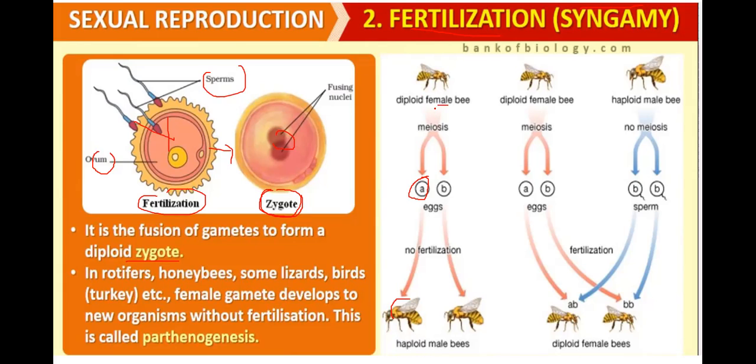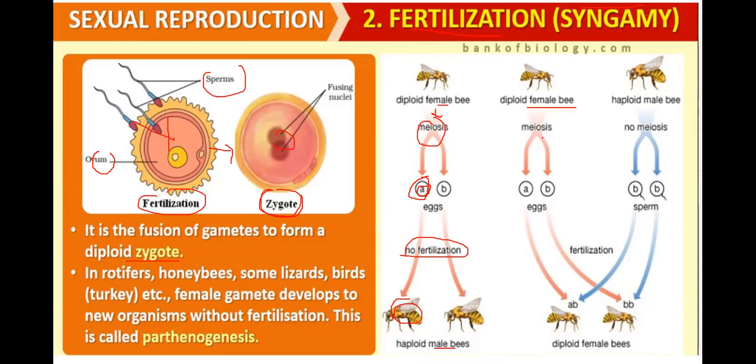So here, this is a diploid female bee. It produces gametes by the process of meiosis. So meiosis, then diploid will become haploid. It produces eggs. Without fertilization, it develops into haploid male bees. So we can say this male bee doesn't have a father. But female bees are not produced without fertilization, so they may have a grandfather.